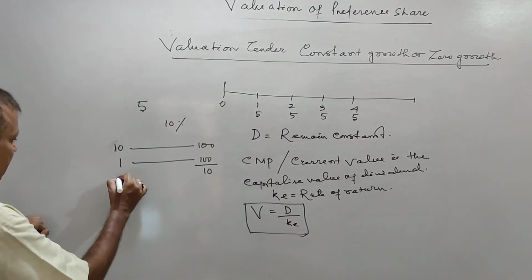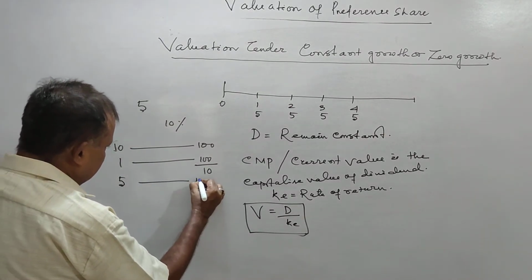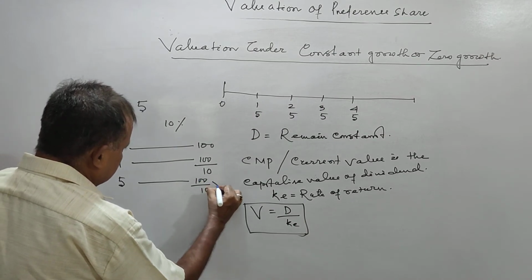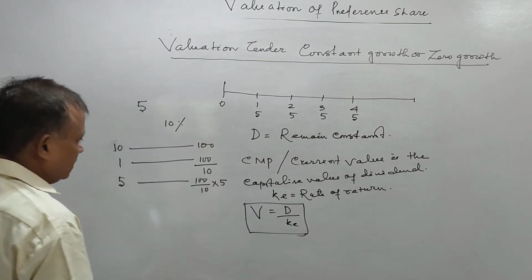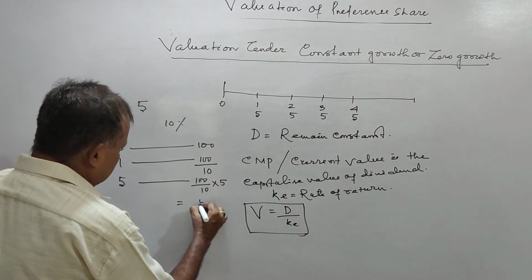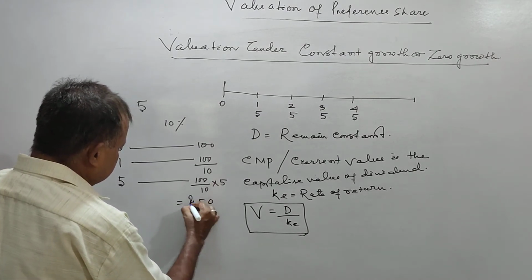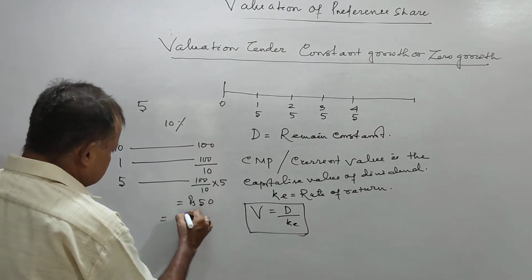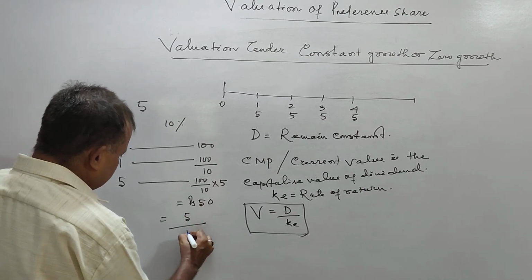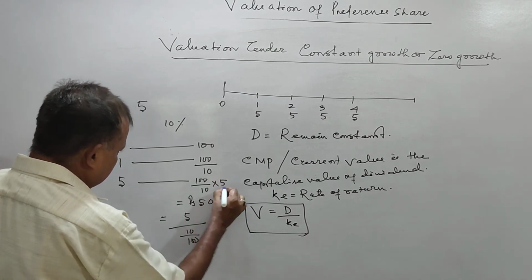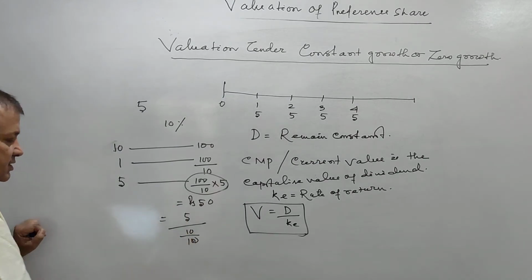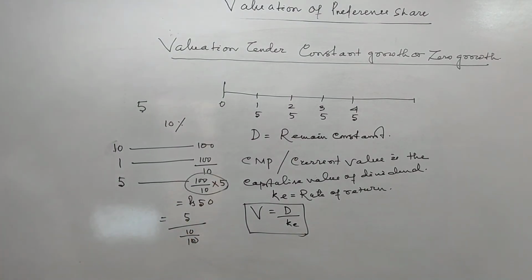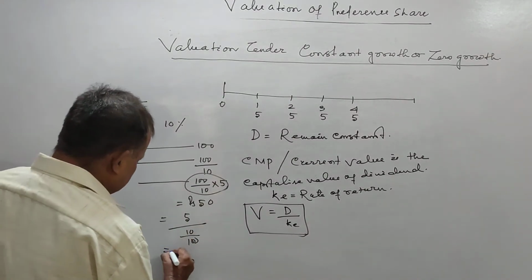If you want to get 5 rupees dividend, then 100 by 10 into 5 equals 50 rupees. So we can write 5 into 100 by 10. But what exactly is this?